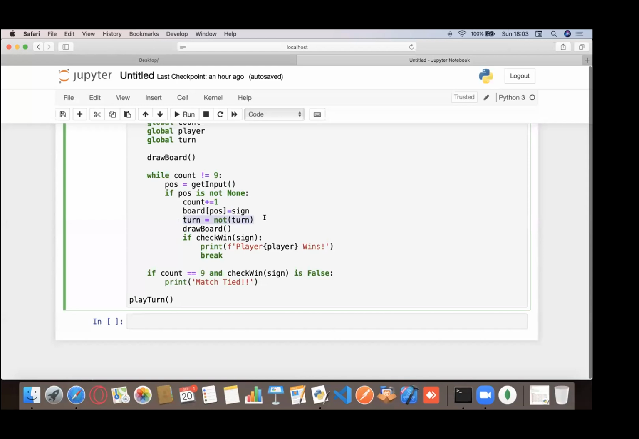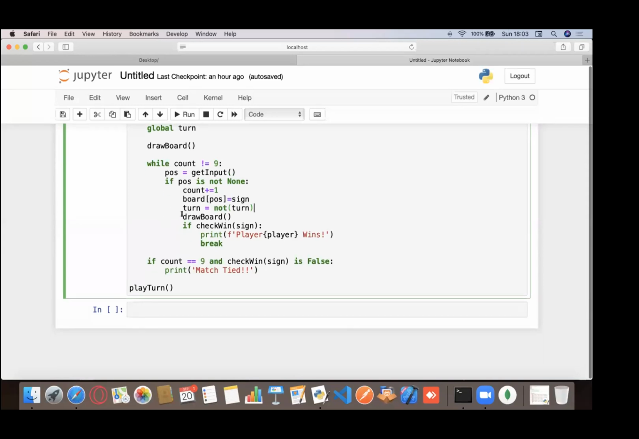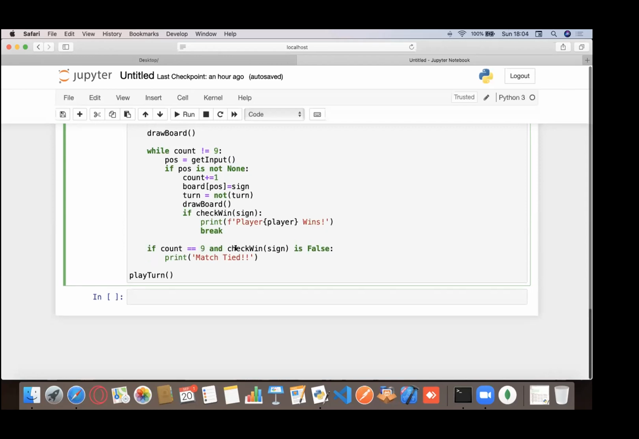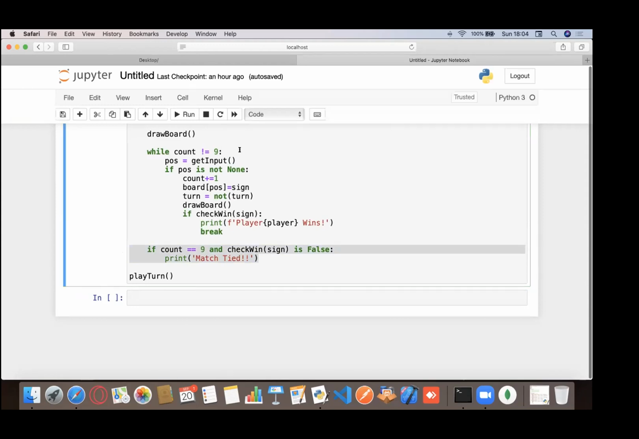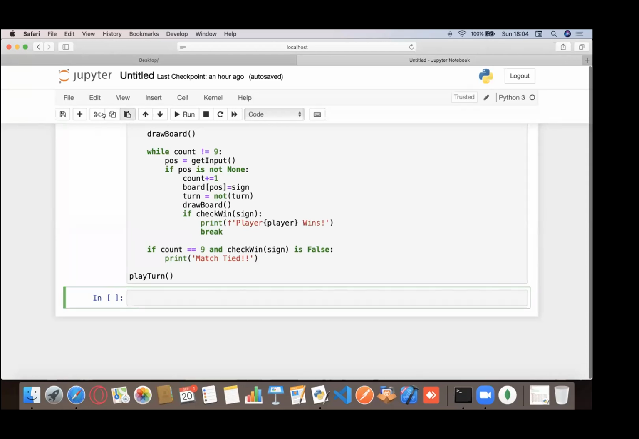I switch the turn. So if it's true, it would be false. So if it was player 1, it would now be player 2 and all. Draw the board again. Check for a winning condition. If it's 1, I quit the game. If not, I continue. And I'm out of the loop. So once the value of count is equal to 9, and yet no one has actually won, I'll print that match has been tied. That's it.